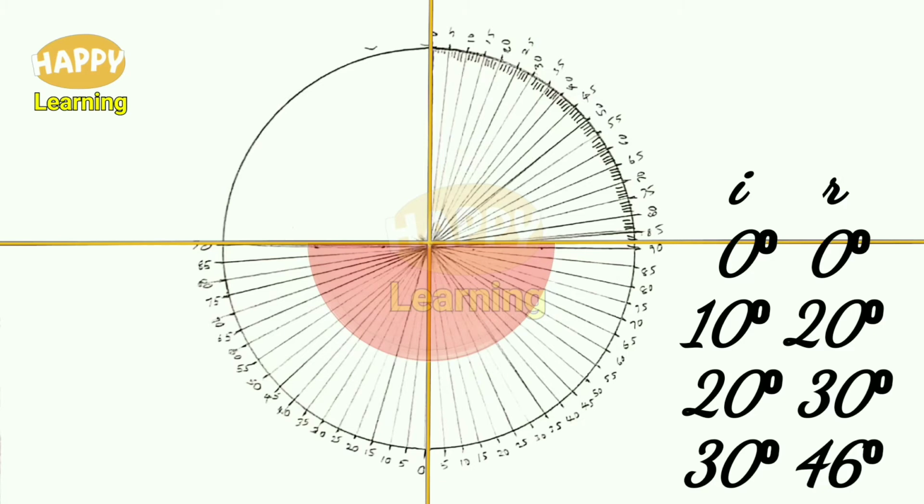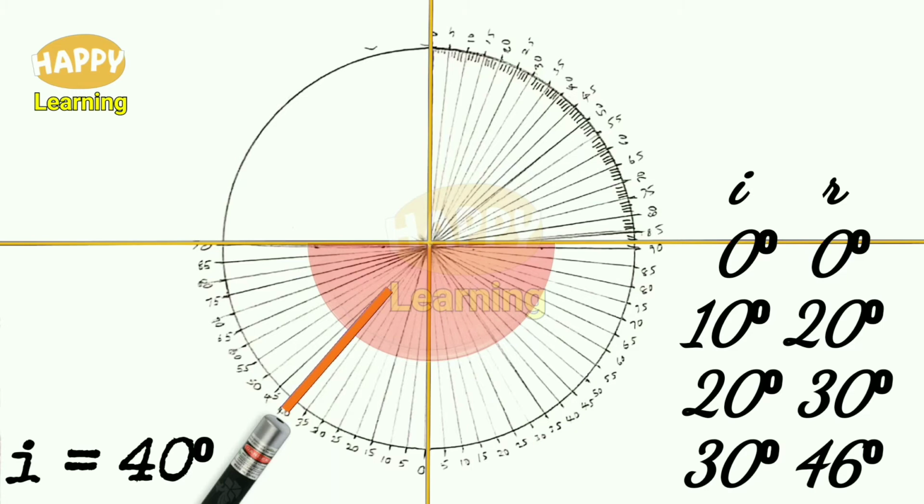Then select some other angle. So here the laser pointer is shifted to angle of incidence 40 degree. I is equal to 40 degree. The light ray from the laser passes through the glass slab to its center, then enters into air. So refraction takes place.